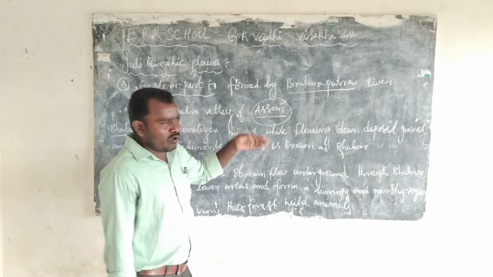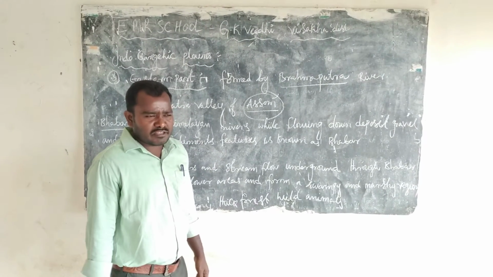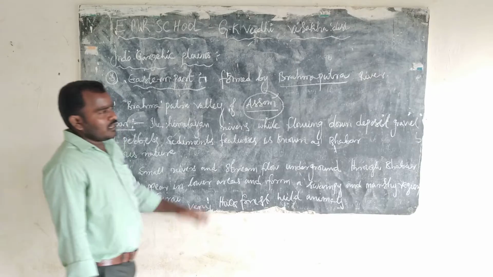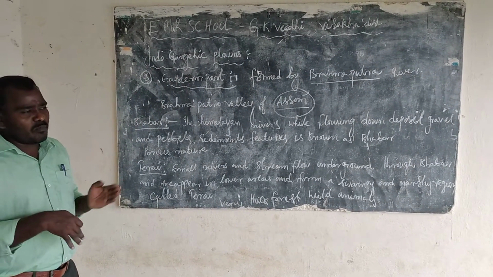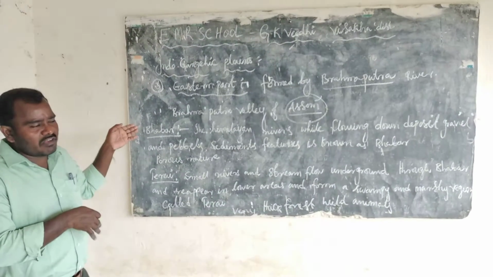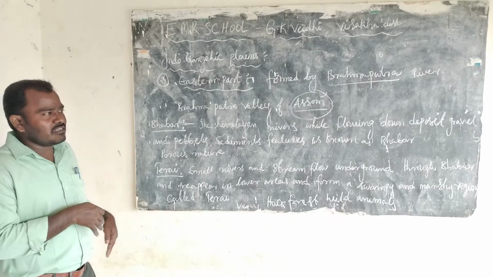These rivers flow into Bangladesh and join the Bay of Bengal, and the Indus flows through Pakistan and joins the Arabian Sea in the west.